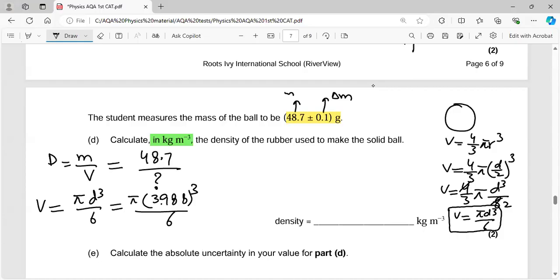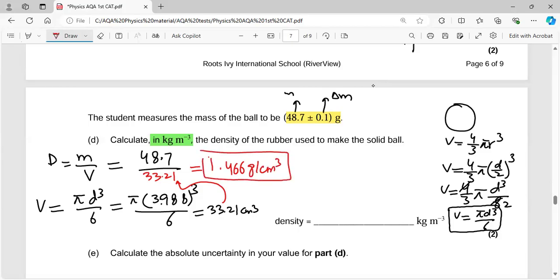Okay, so it's cubed divided by 6. The answer for the volume comes out to be 33.21, and it was centimeter cubed. So you will be putting this value 33.21 over there, and the final answer is 48.7 divided by your answer. So that is 1.466 gram per cm cube.